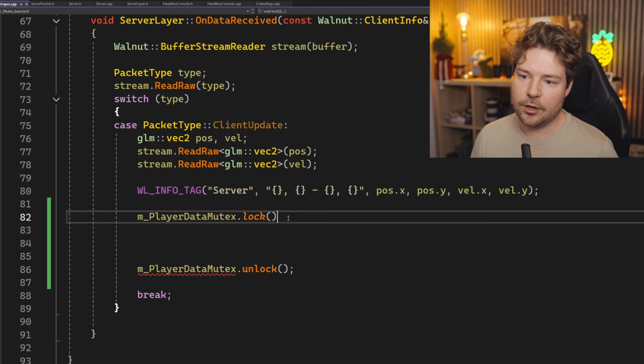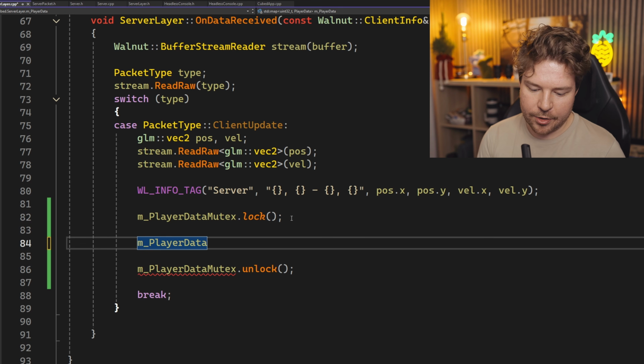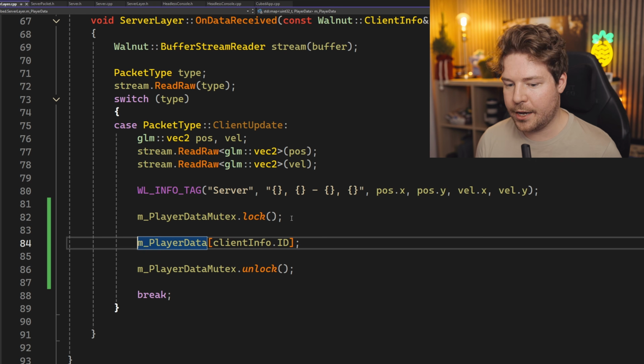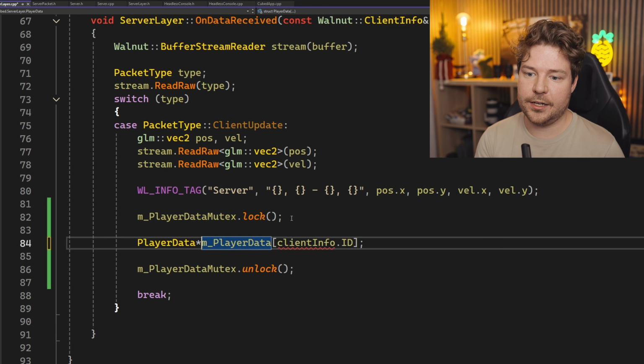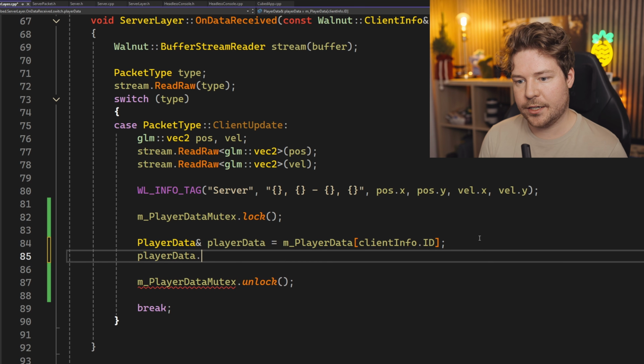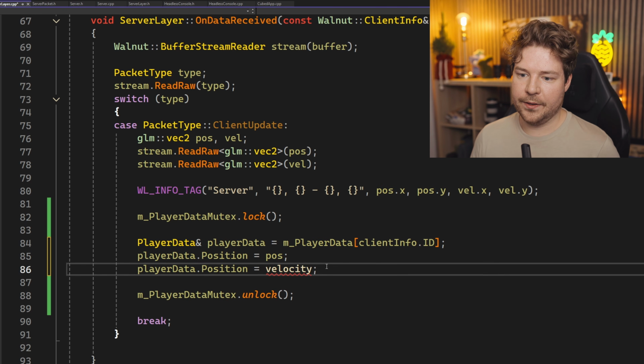So we can do lock and unlock like this, and then we can access that player data if we want to. As an example, let's just do player data at the ID. So from client info.id, we'll grab that, and that gives us a player data. So let's do player data at that place over here, and then we'll just do player data.position equals obviously the position we've received, and then the velocity like this.